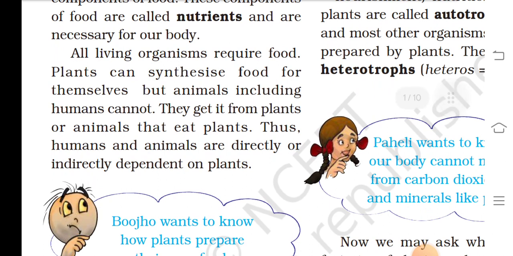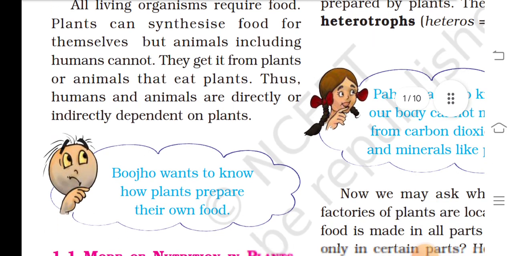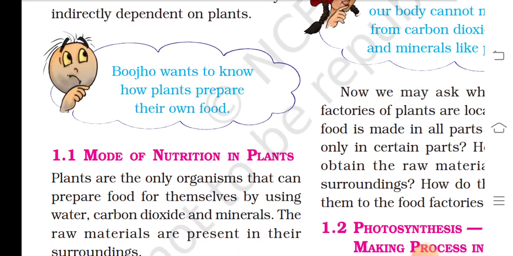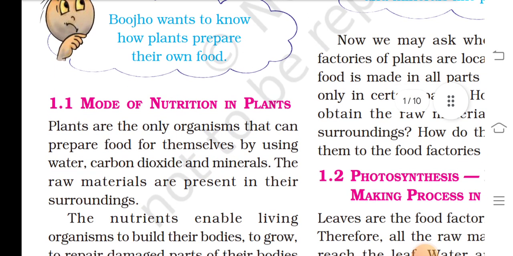All living organisms require food. Plants can synthesize food for themselves, but animals, including humans, cannot. They get it from plants or from animals that eat plants. Thus, humans and animals are directly or indirectly dependent on plants. Boojho wants to know how plants prepare their own food.